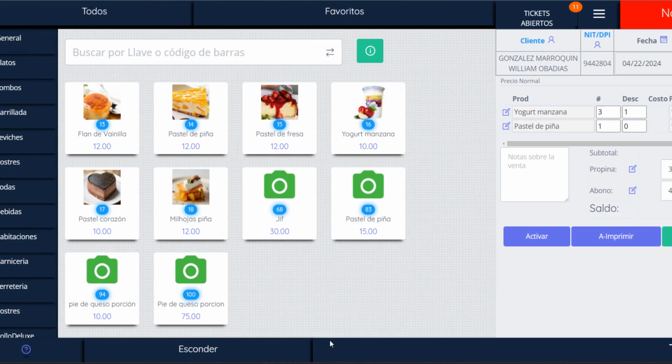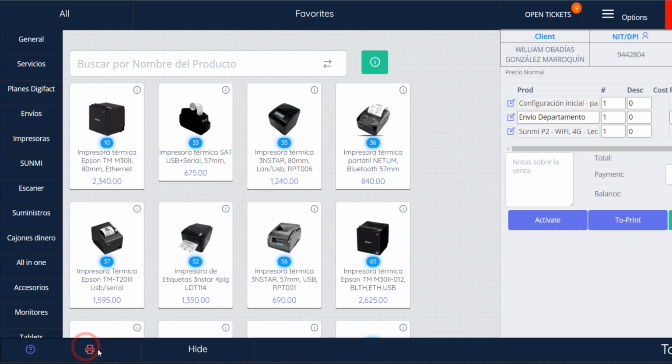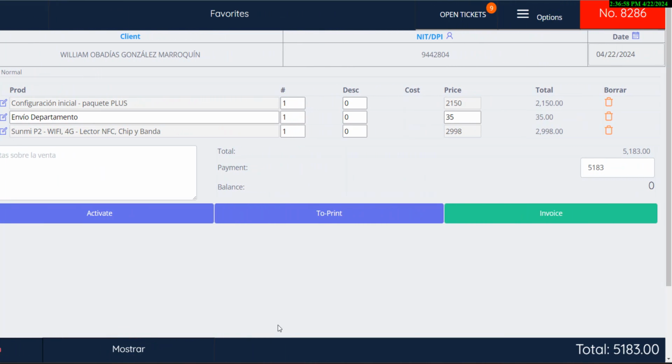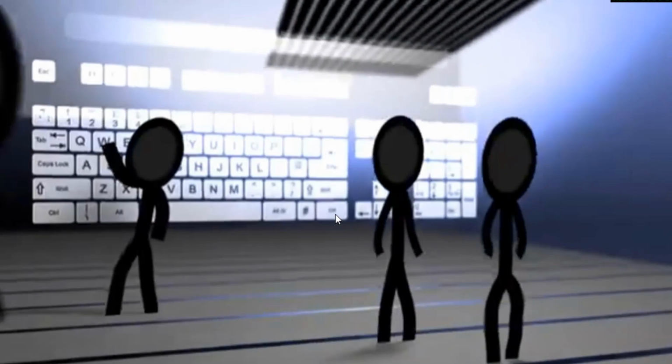Lower options. Printer icon. The icon appears green when the network or IP printer is correctly configured or ready to print. Otherwise, it appears red. Hide products. By clicking Hide, the product area will be hidden to allow for better viewing of the invoice area. Total to pay displays the total to pay for the transaction.